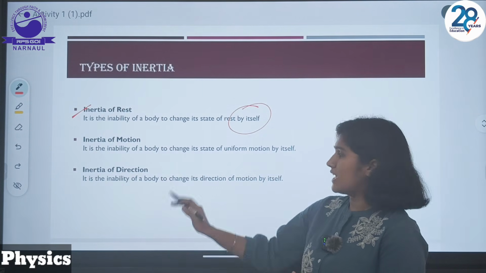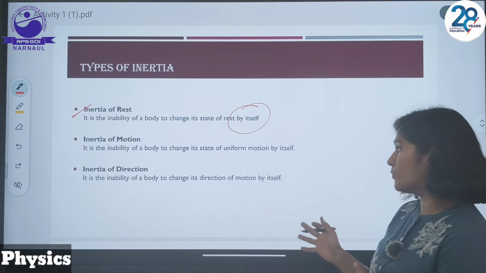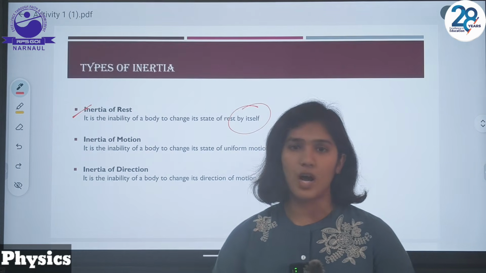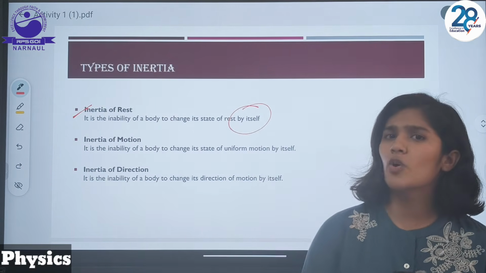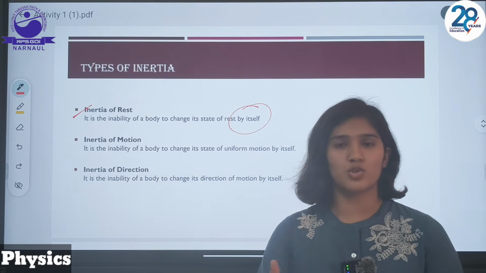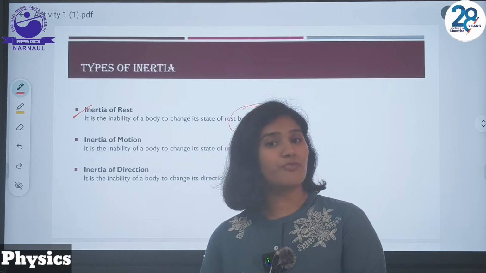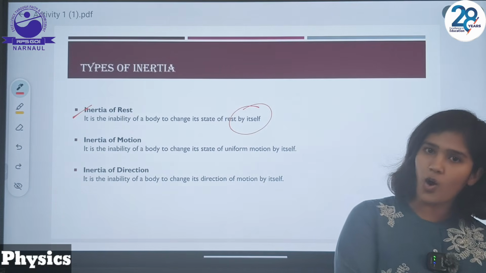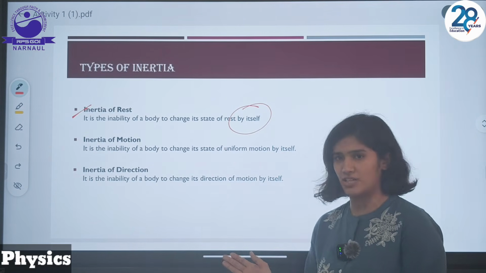Then inertia of direction. It is the inability of a body to change its direction by itself. As you have observed when we go in a train or bus, as the direction changes from its straight line motion, the person sitting inside experiences a force radially outward. That is due to inertia of direction.